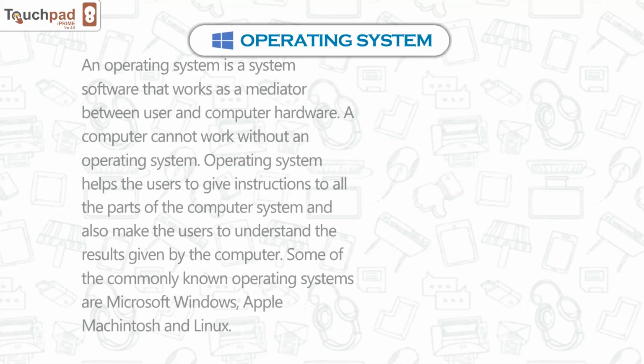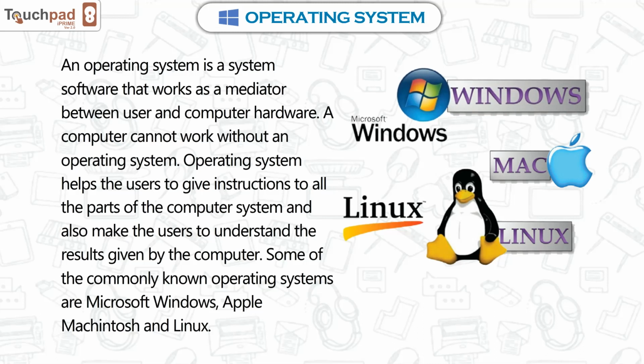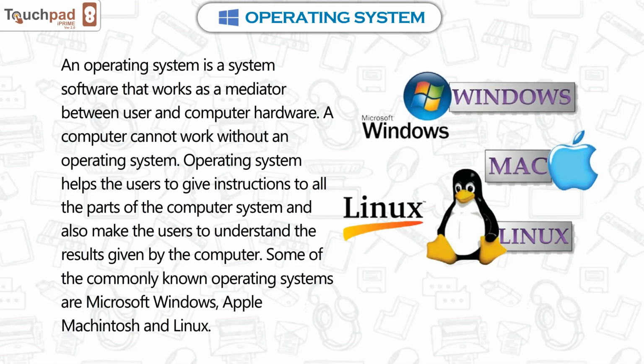Operating system. An operating system is a system software that works as a mediator between user and computer hardware. A computer cannot work without an operating system. Operating system helps the users to give instructions to all the parts of the computer system and also makes the users understand the results given by the computer. Some of the commonly known operating systems are Microsoft Windows, Apple Macintosh, and Linux.